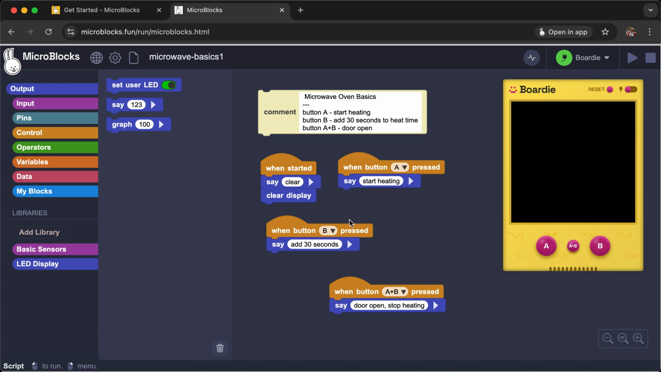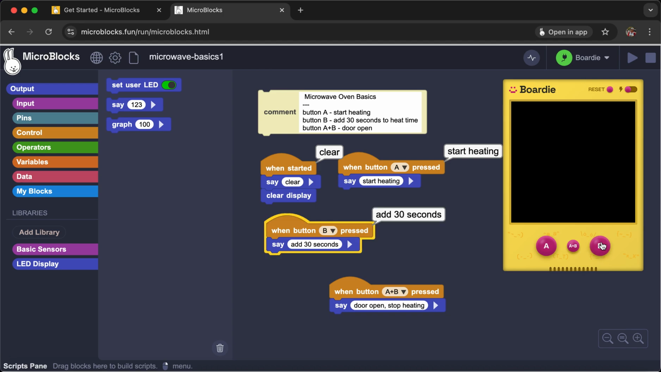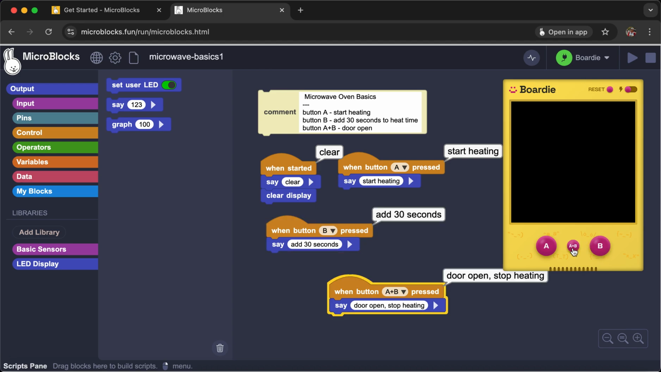And then I can begin to test my code. Like when I run start, it says clear. If I press A, it says start heating. B, add 30 seconds. A plus B, stop door open. But now I don't really have any code going on in Boardie yet.